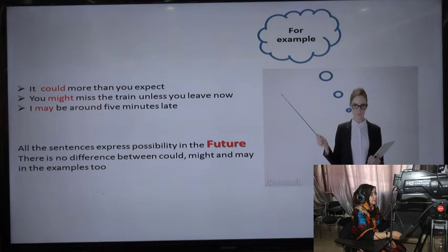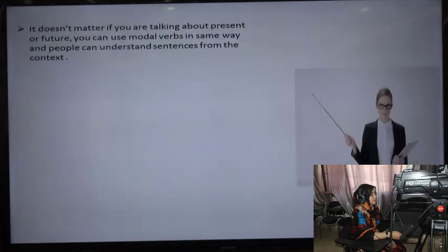Remember that you can use could, might, and may for present and future in the same way. Okay? No difference between the three of them. It doesn't matter if you are talking about present or future. You can use modal verbs in the same way, and people can understand sentences from the context. Okay? So there is no harm to use them. People will understand the meaning so quickly.